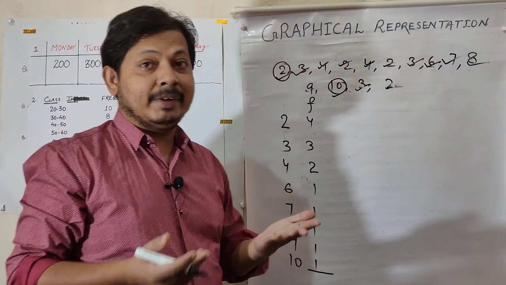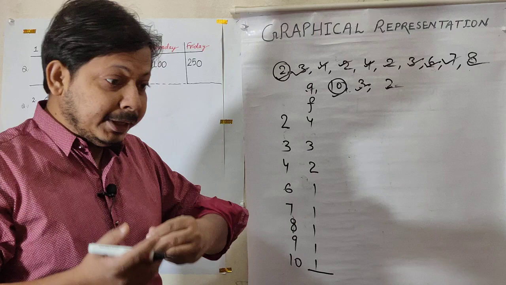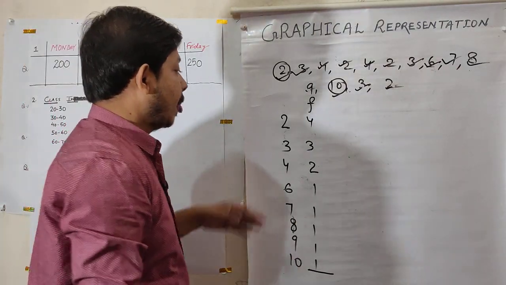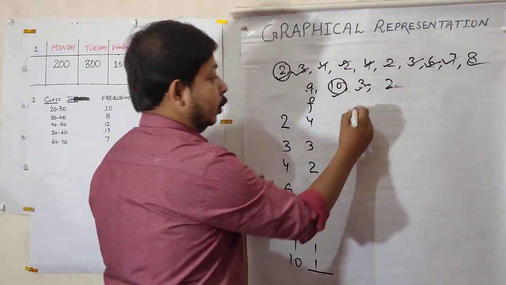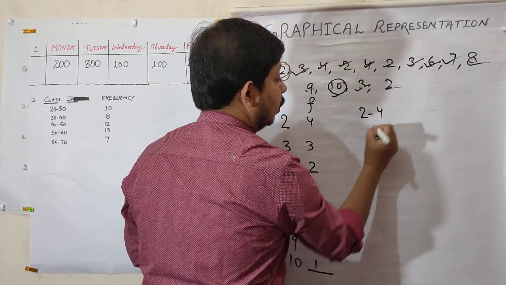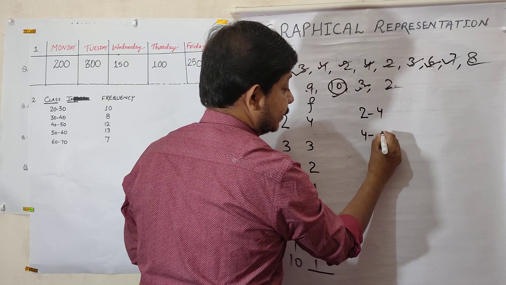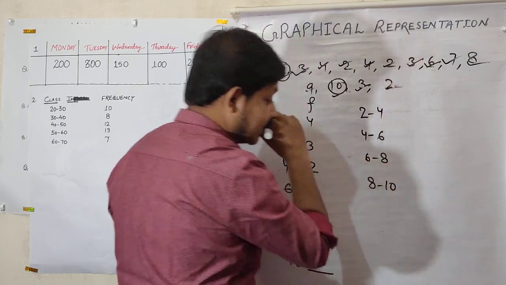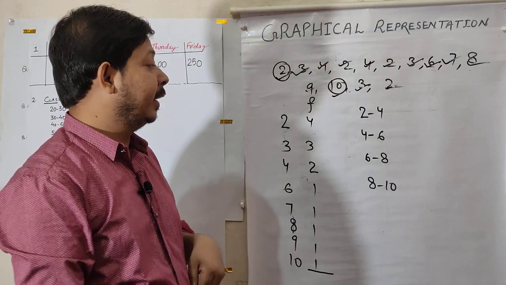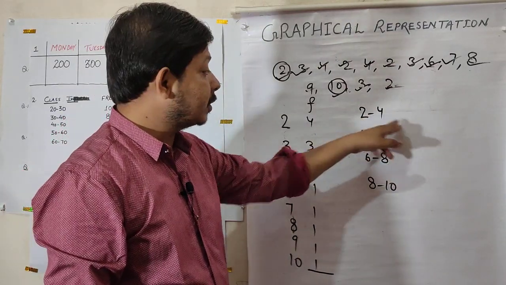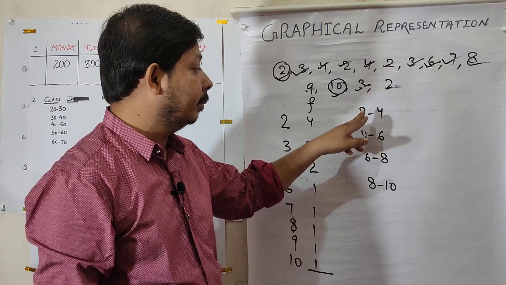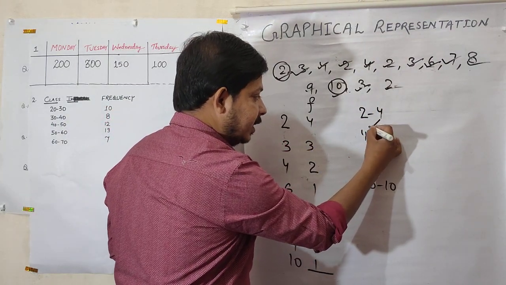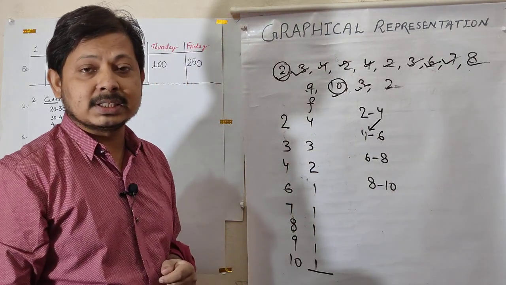Sometimes the data is given ungrouped and you have to manage it into groups. So suppose I am making class intervals 2 to 4, then 4 to 6, then 6 to 8, 8 to 10. This is grouped data, and this is continuous also. See the lower limit and upper limit. Whenever the upper limit becomes the lower limit of the next class interval,